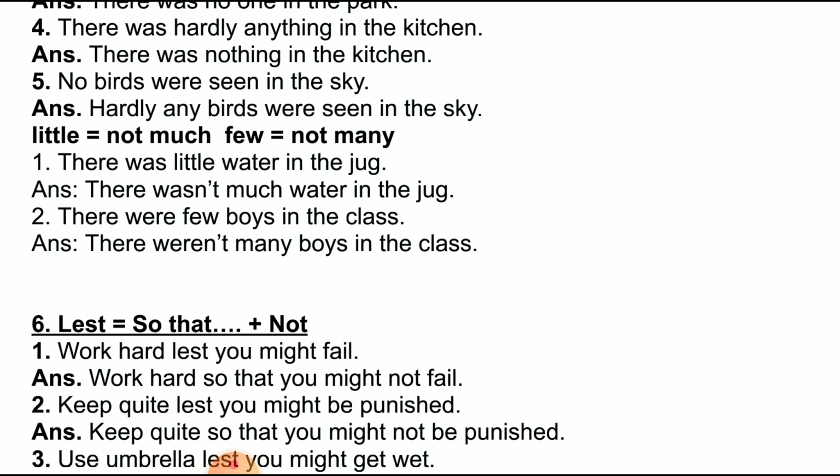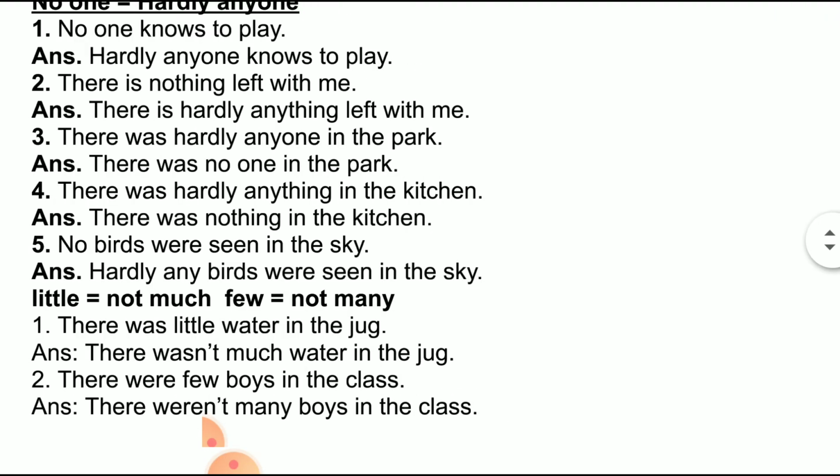But if you want to say something about all that little water that was there in the jug, you will have to say the little water in the jug was dirty. If you want to talk about all that is there, though it may be little, then you have to use the little.